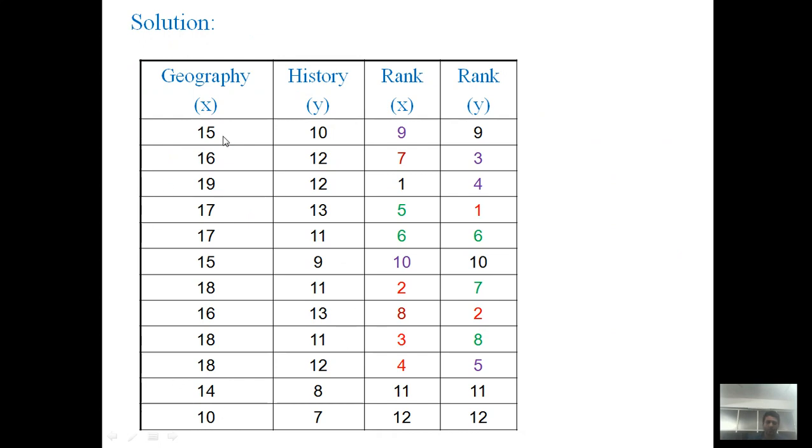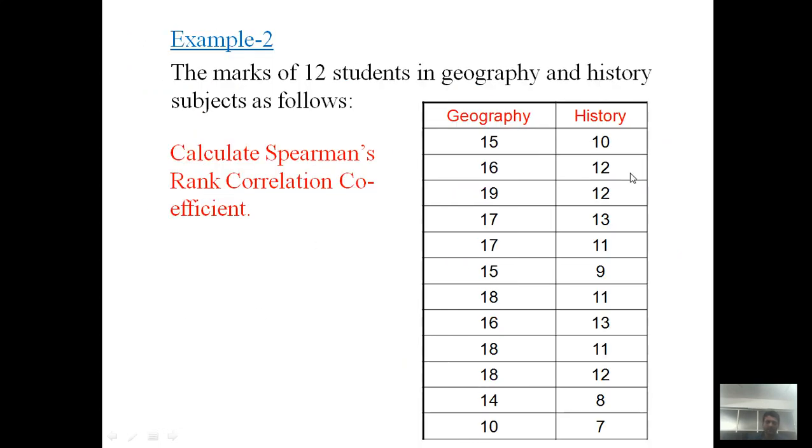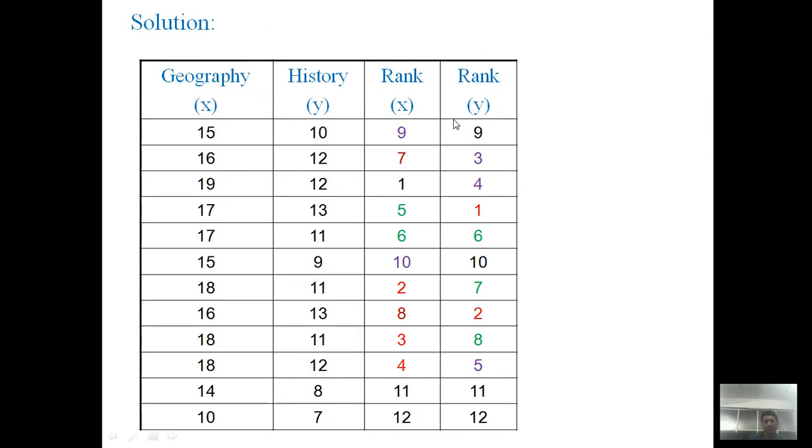So we carry forward the first and second columns as they are from the given definition. Next we have to assign the rank to x, that is geography, and the rank to y, that is history. See carefully, just this first column. The highest score achieved by a student is 19. We are talking about the variable x, that is the first and third column, because it is associated with variable x. So 19 is the highest score, so we write down 1 here.